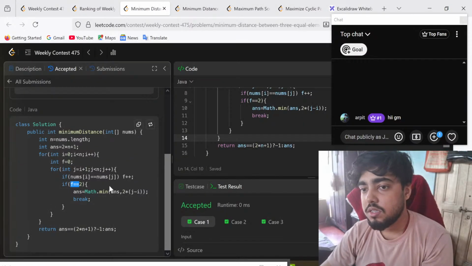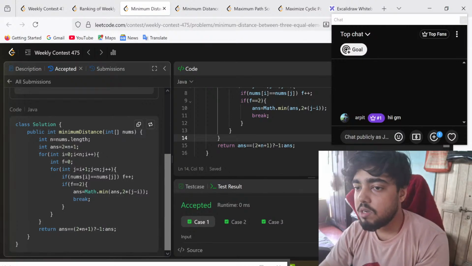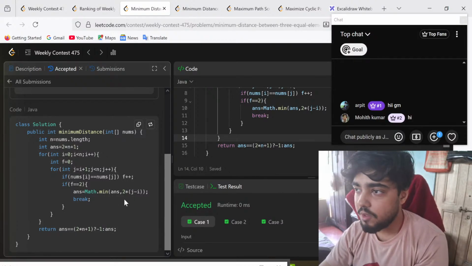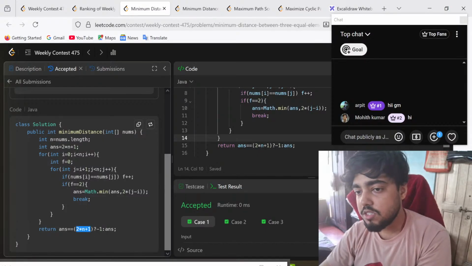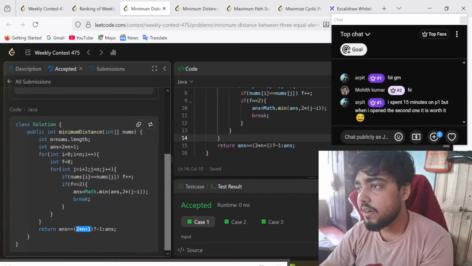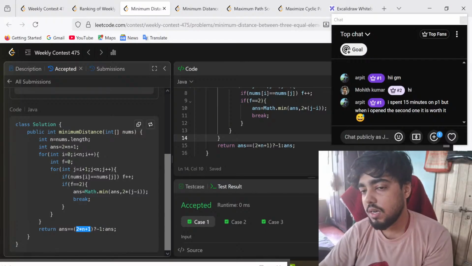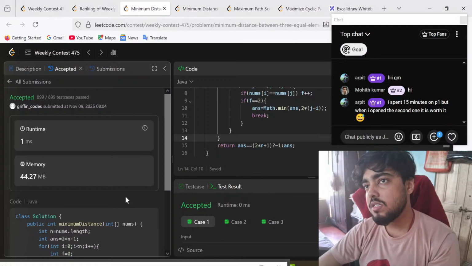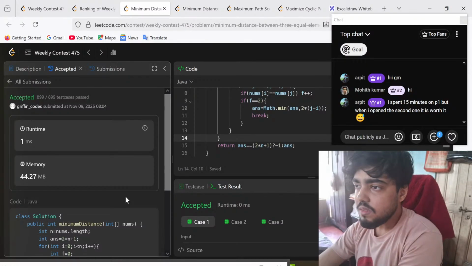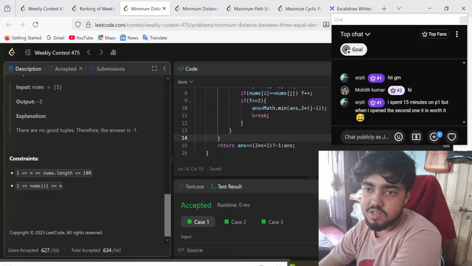Then we just stop over here and say that answer is equal to min of answer and 2 into j minus i, whichever is the minimum. Doing this, it's easy. If 2 into n plus 1 is still the maximum, if it hasn't been modified yet, then we can return minus 1. Otherwise we return the answer. So that's it. This one was a quite simple question, because the constraint was very simple. The constraint was 100 directly.